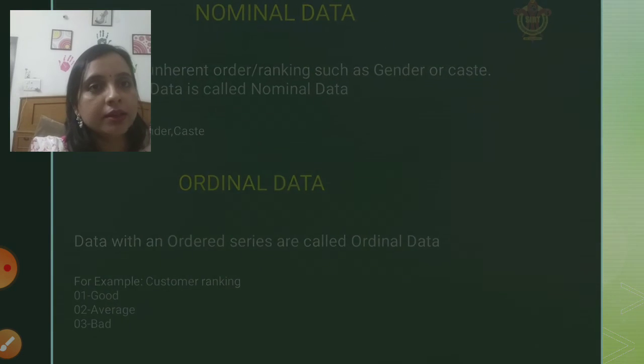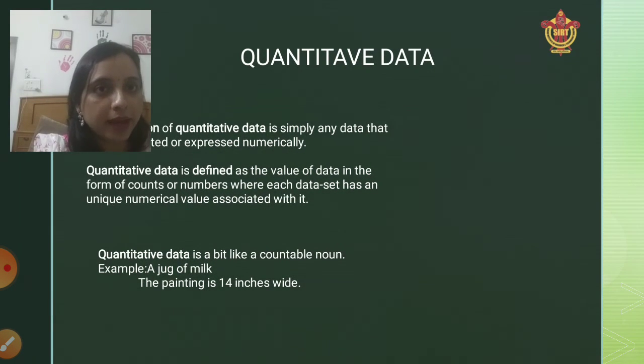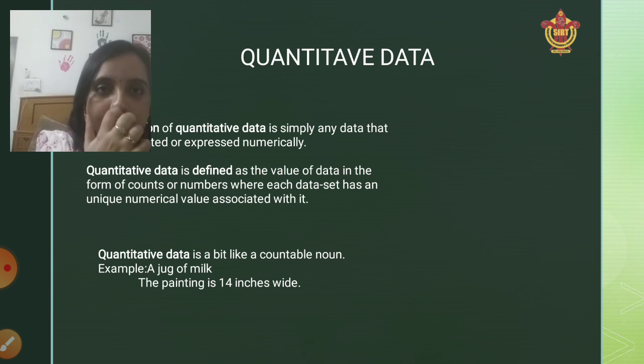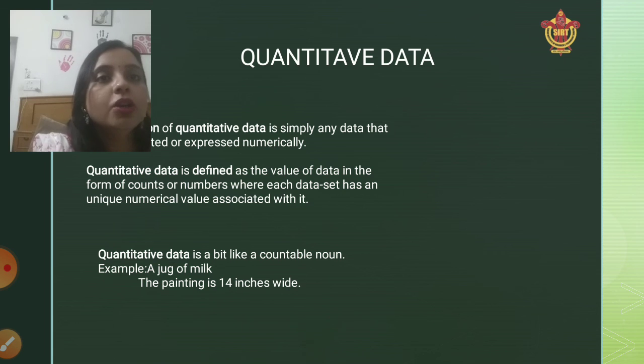Next, coming on to the second type of data, that is quantitative data. As the term indicates, this is simply any data that is expressed numerically. Qualitative data is not expressed numerically, so any data in which a numerical version is there is not classified as qualitative data. Whereas any data in which a quantity value exists is considered quantitative data.